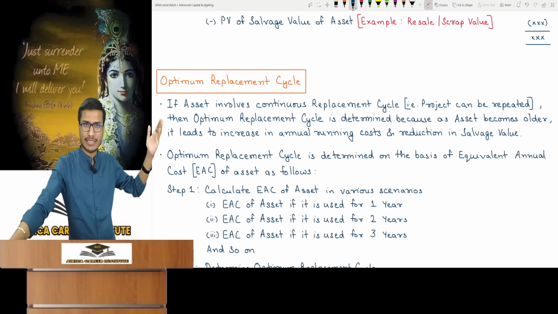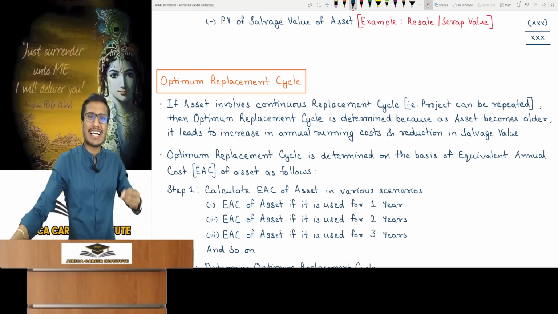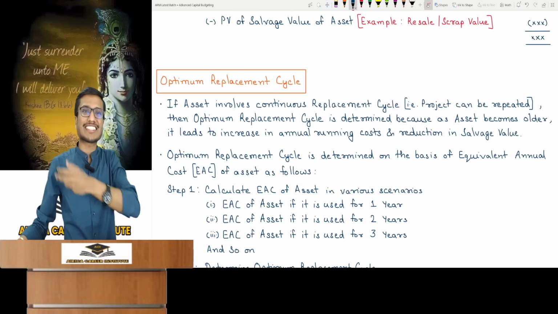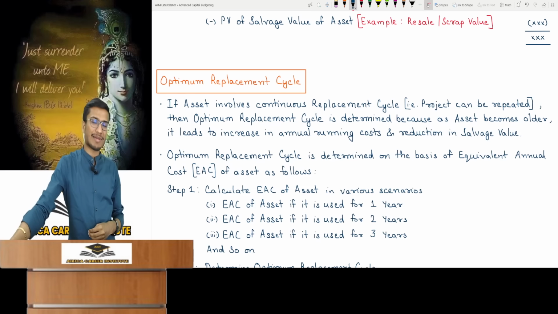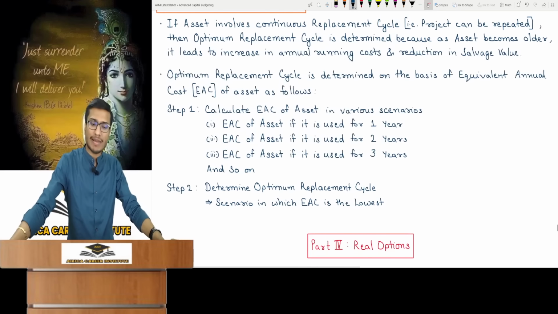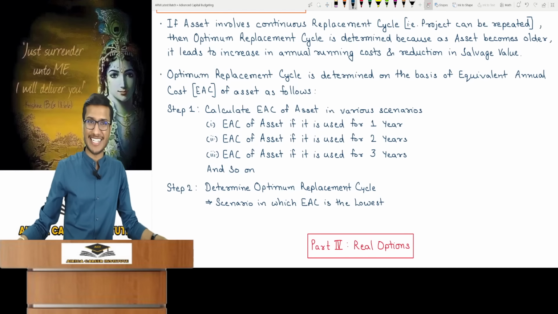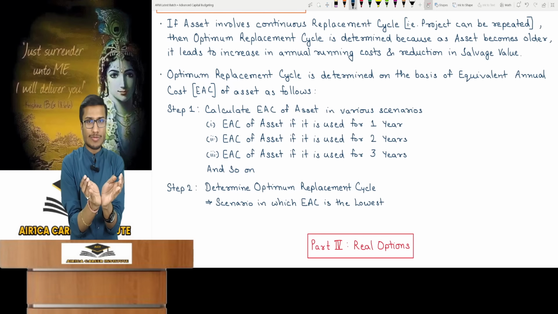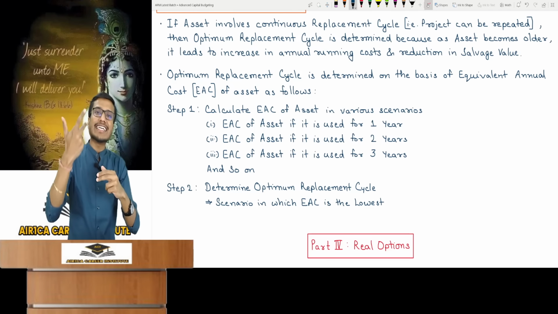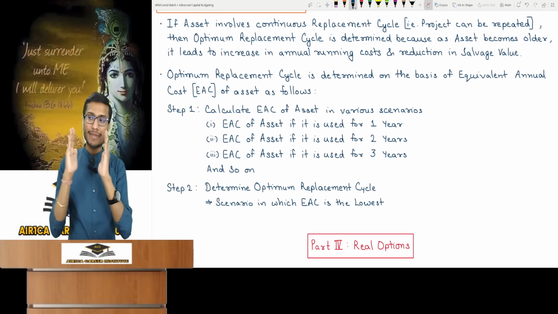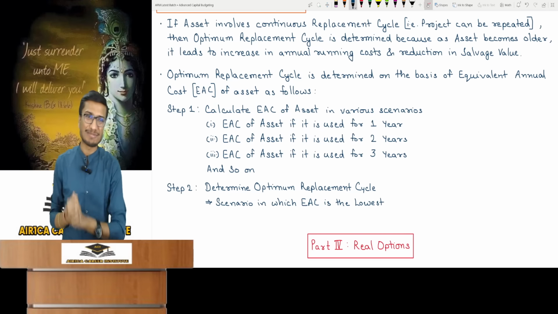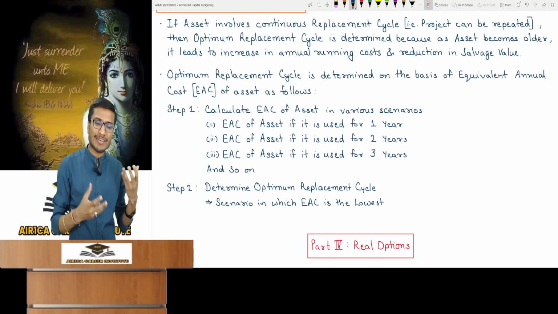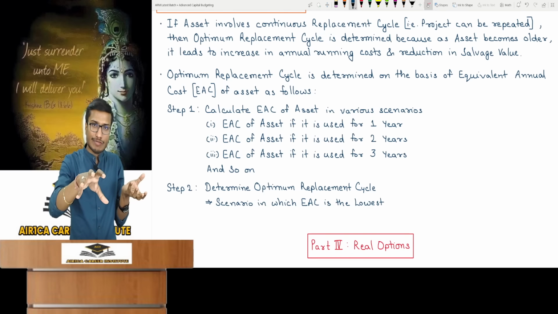I just explained the first point. Next, how do we find the optimum replacement cycle? For the optimum replacement cycle, you can use the asset's EAC. You will determine it by calculating that. Calculating equivalent annual cost involves 2 easy steps. First, determine the asset's EAC across the scenarios. Various scenarios. If I use the asset for only 1 year and then at that point I replace it, what will be the EAC, which is the equivalent annual cost? Then what annual cost will you observe in equivalent terms in this? So in this case, if I look, it is the initial investment, 1 year's cash inflow and outflow.